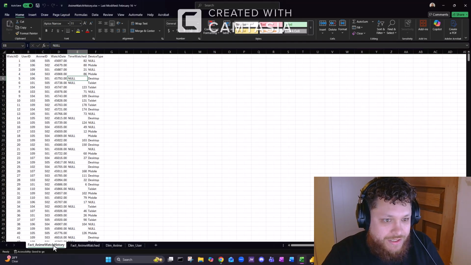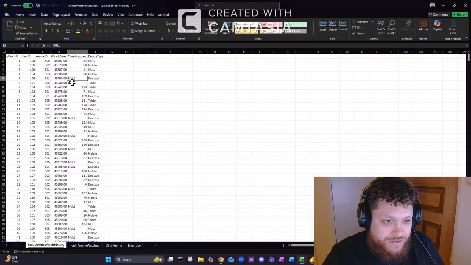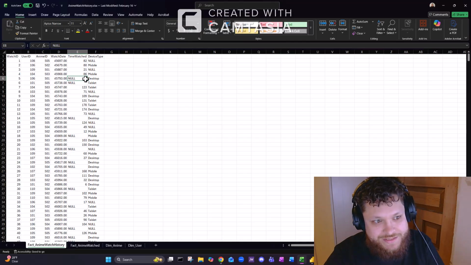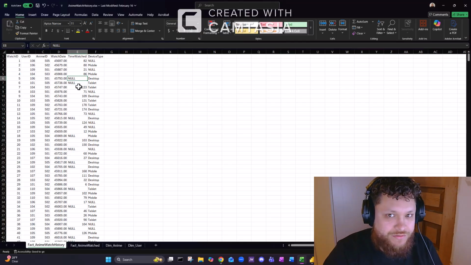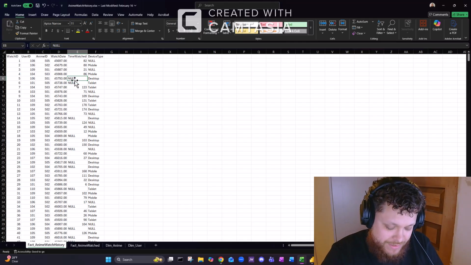Then in my fact table, I took all of these nulls, and in Power Query, I switched them to the lowercase italic null, which is the actual value in the table, so that it would count it as a blank instead of just this string of text.